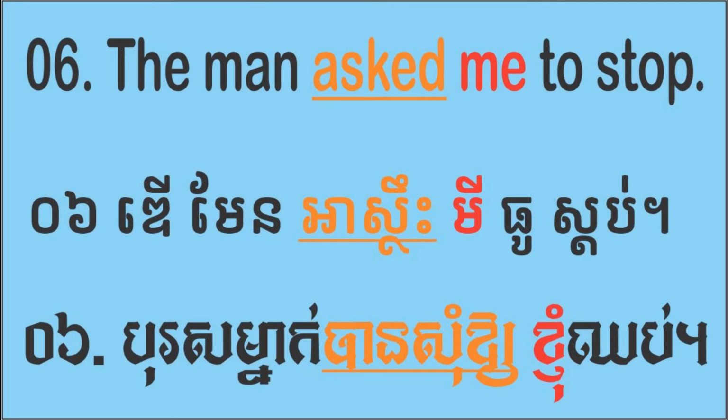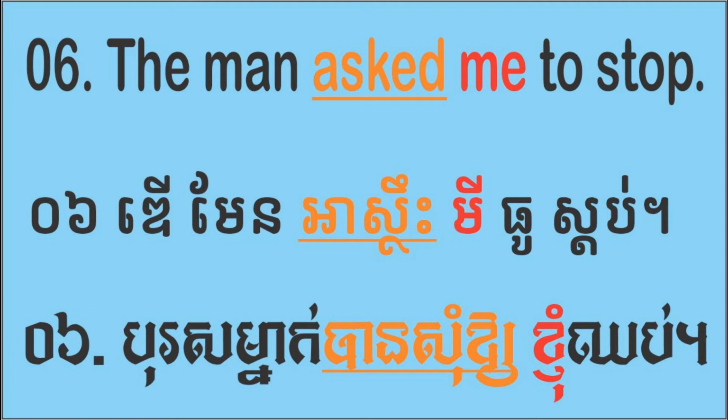Number 6, the man asked me to stop. Look at the word asked. Asked is the past tense of ask, so the ed right there you pronounce as t, not d.